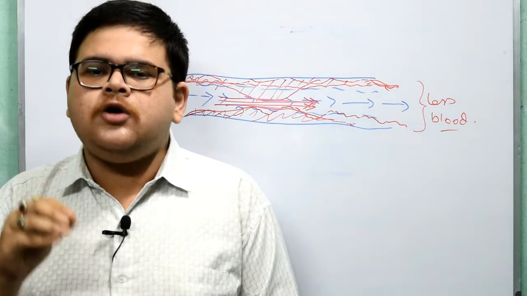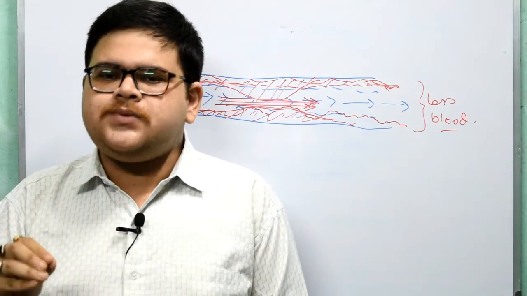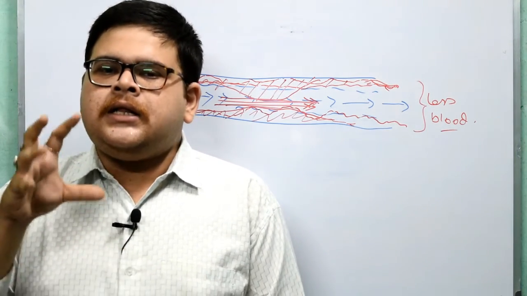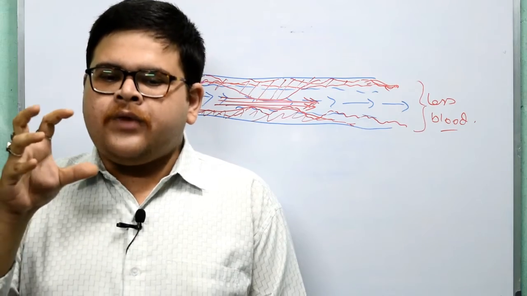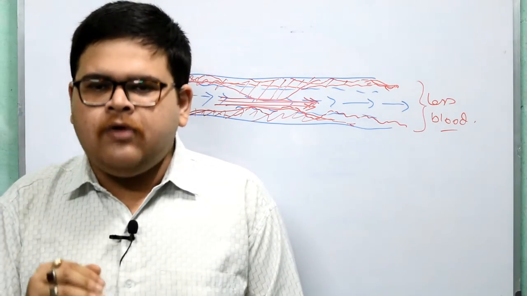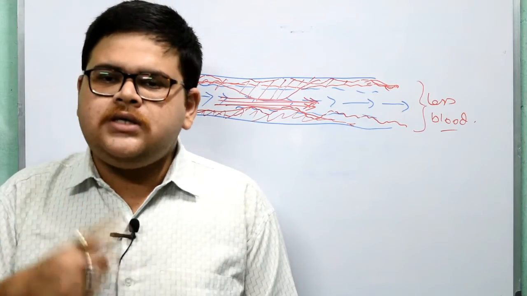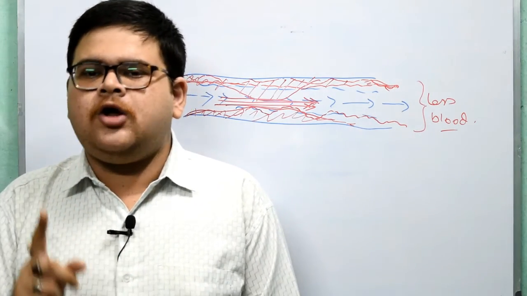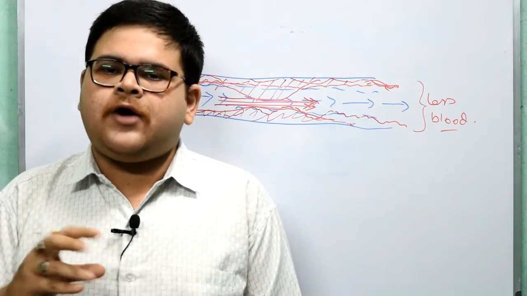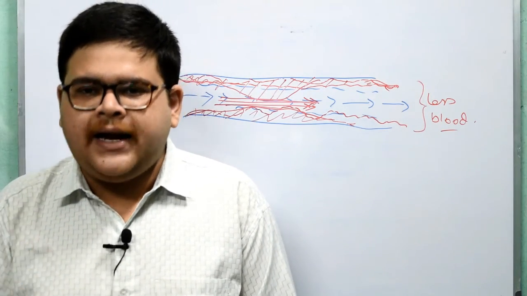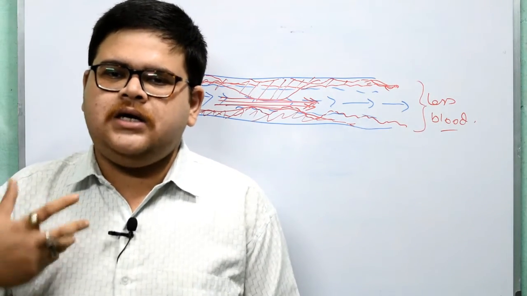It goes for anaerobic respiration. What is anaerobic respiration? In anaerobic respiration, glucose is broken down without oxygen, which leads to a byproduct of lactic acid, which accumulates in our body and causes muscle fatigue, or we may say muscle tiredness.